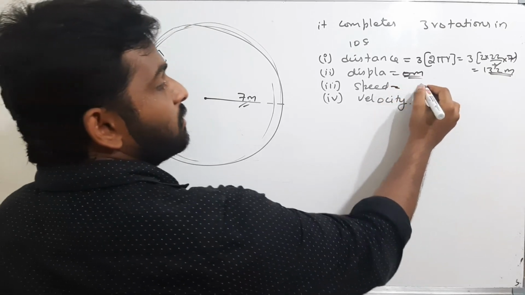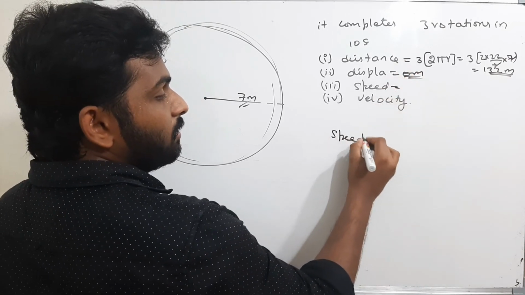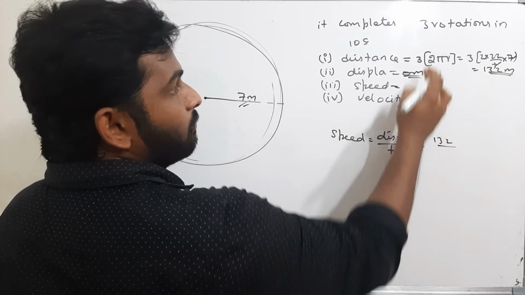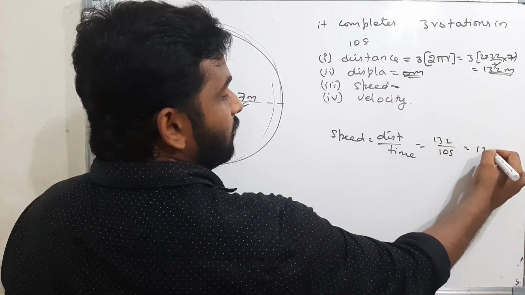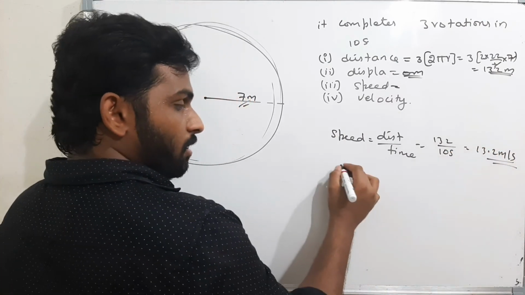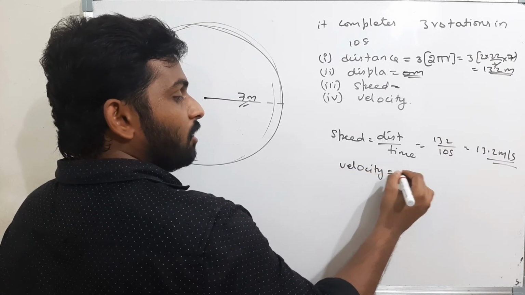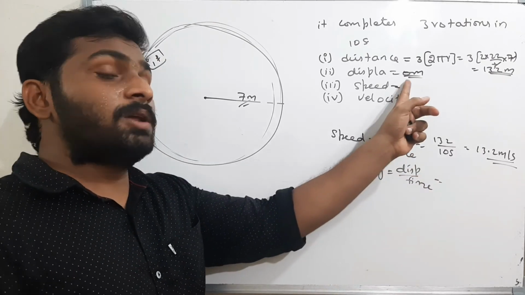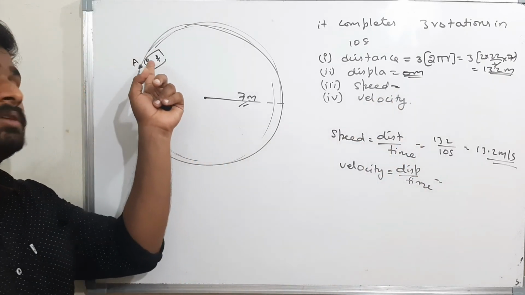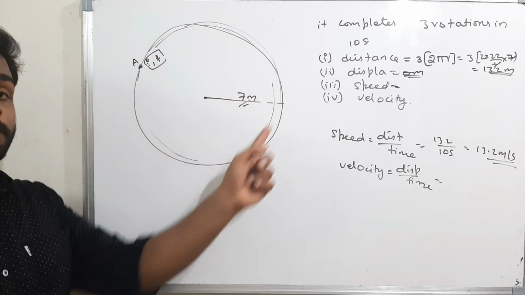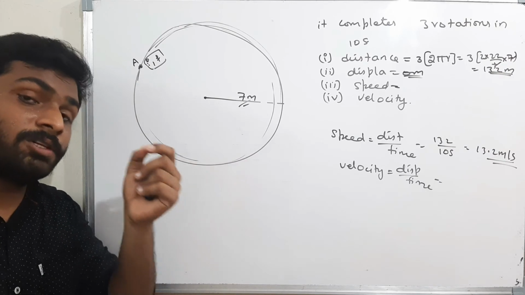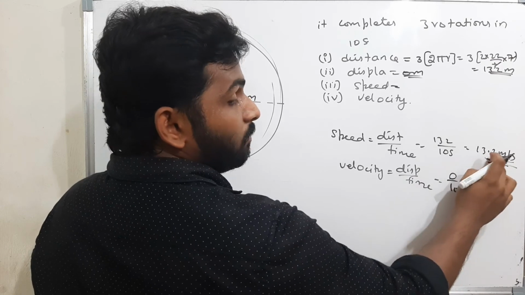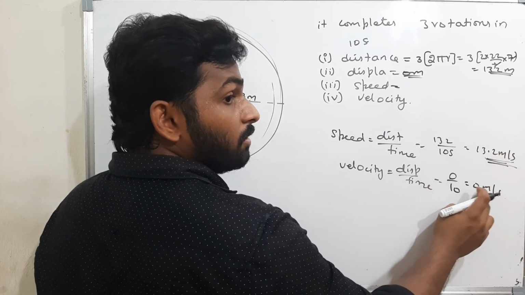Now what is speed? Speed is nothing but distance by time. What is the distance? 132. What is the time? 10 seconds. Therefore 13.2 meters per second is the speed. Now what is the velocity? Velocity is nothing but displacement by time. Displacement traveled by the body is zero because initial and the final points are same. After 3 complete rotations, the body is coming back to the same position. Therefore, the displacement is zero. If the displacement is zero, then 0 by 10 is nothing but 0 meters per second. Therefore, speed is 13.2 meters per second and velocity is 0 meters per second.